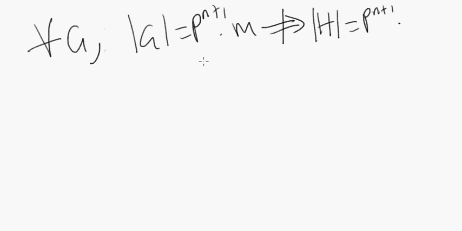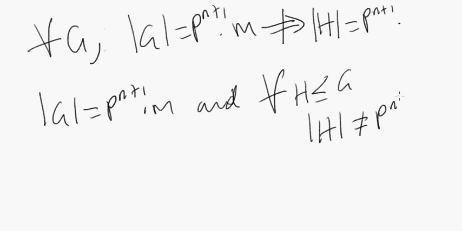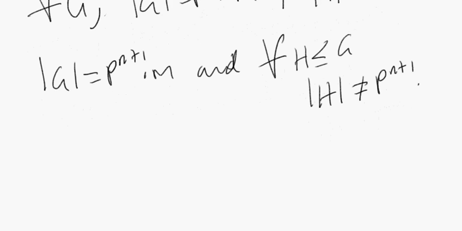Well, how else can we write this? Aren't we saying that there exists some G such that the order of G equals p to the n plus 1 times m, and at the very same time, for all h subgroup of G, the order of h does not equal p to the n plus 1? Okay? And we're saying that this is a potential case. This appears to be a correct negation, right?